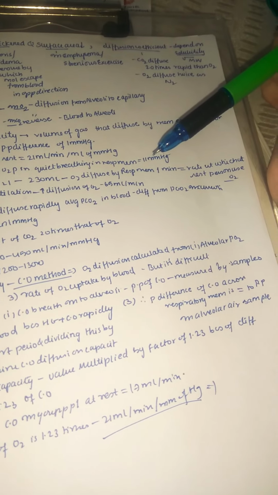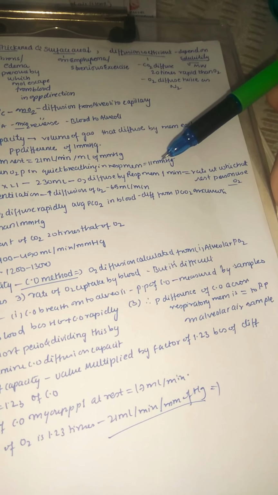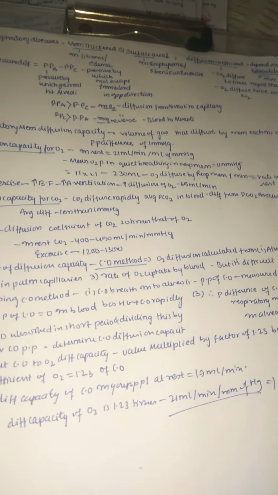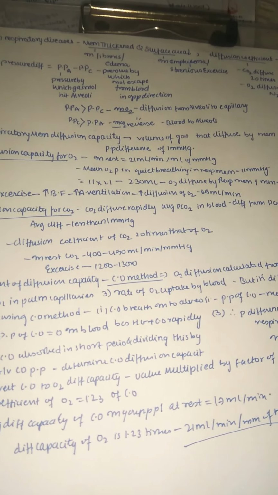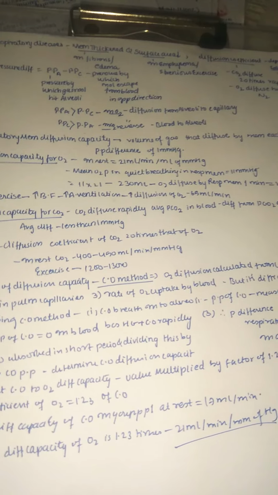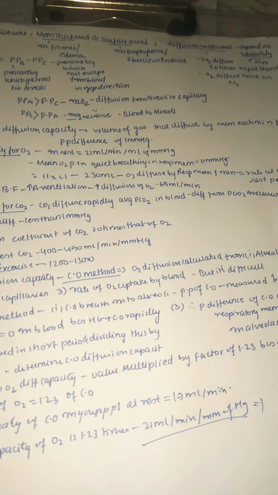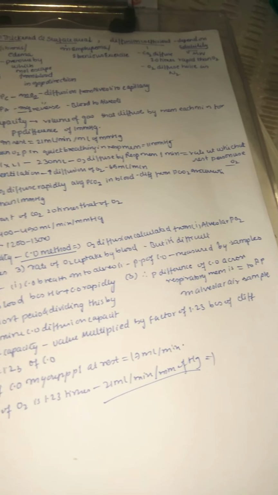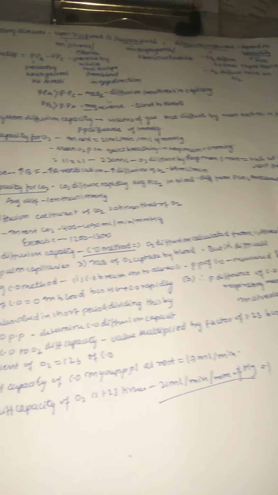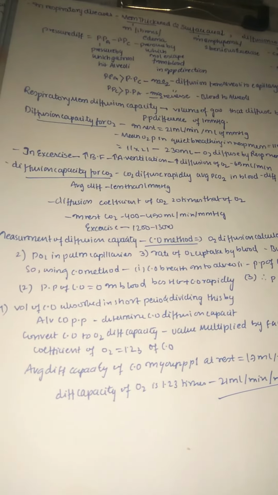That is the rate at which the resting person uses oxygen. The resting person uses about 230 milliliters of oxygen per minute. That is, 21 milliliters at rest and 11 millimeters in quiet breathing. If we multiply both, we get 230. So a person at rest is using 230 milliliters of oxygen for 1 minute.